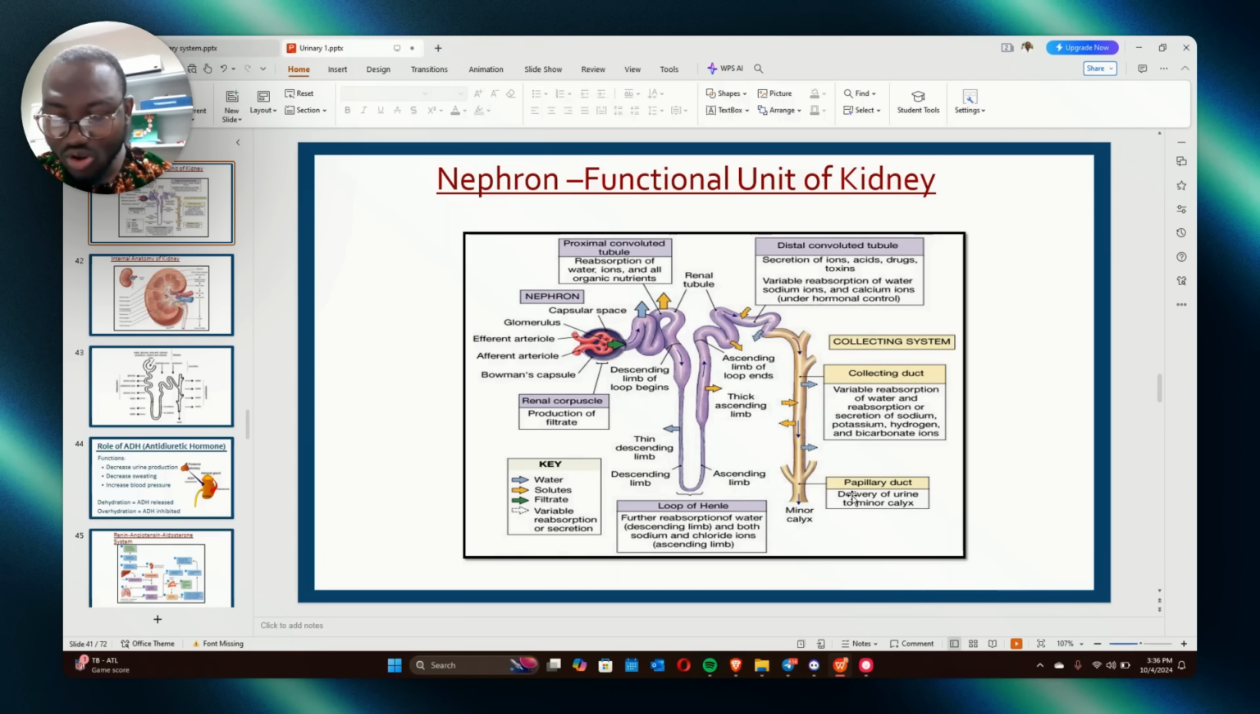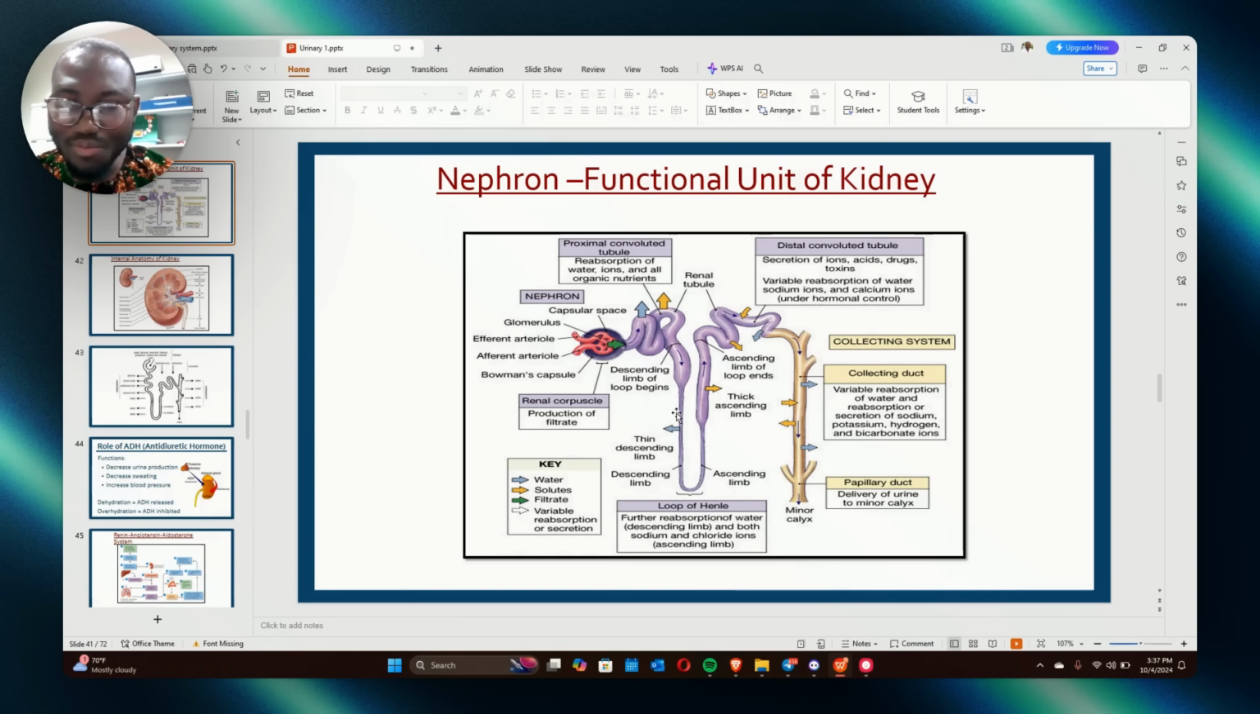Now, I've mentioned this initially. Where does aldosterone work? Aldosterone works here. In case they give you a diagram like this and ask where aldosterone works, it works in the distal convoluted tubule. Do you understand? So don't get it twisted. Just remember that in this place, this loop.